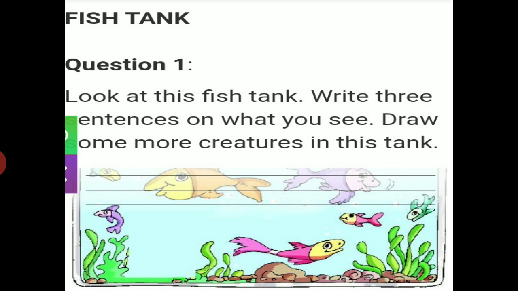Now page number 59, fish tank. Look at this fish tank. Write 3 sentences on what you see. Draw some more creatures in this tank. Here one fish aquarium, fish tank is given. You have to see what you can see and write 3 sentences about what you have seen in this fish tank.